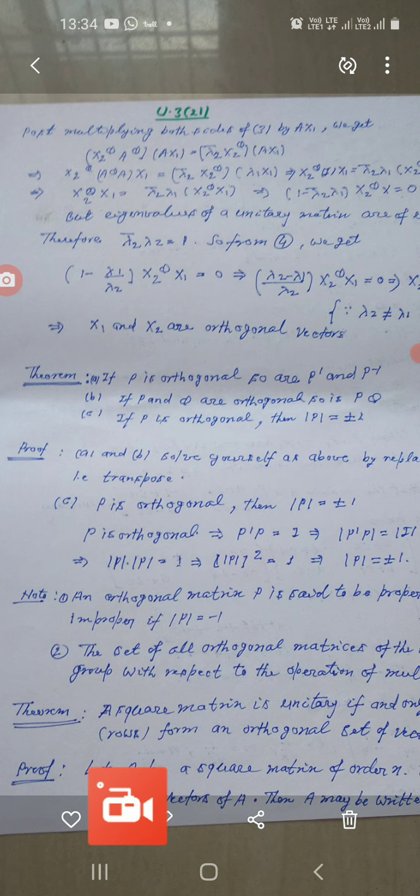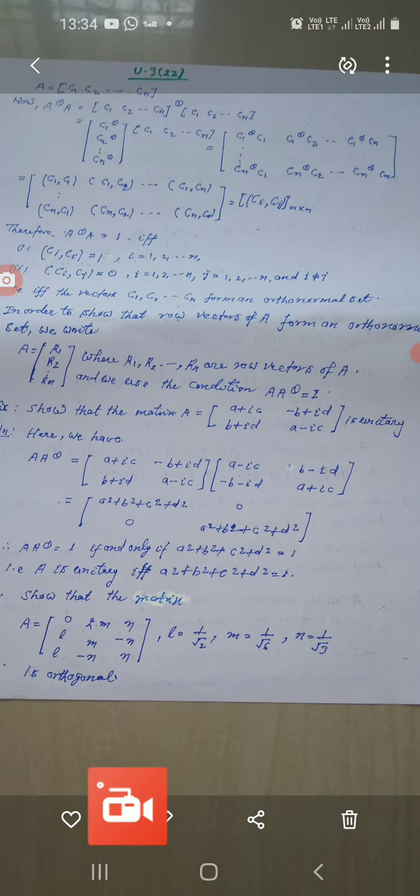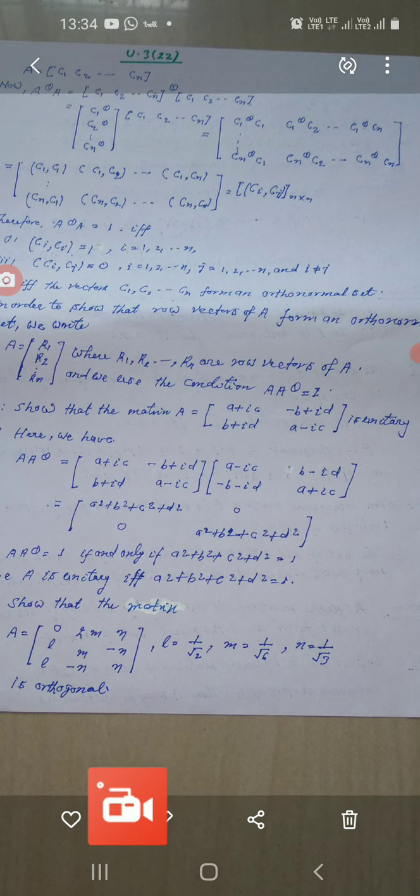and let C1, C2 up to Cn be the column vectors of the coefficient matrix A, then matrix A may be written as A is equal to row-wise C1, C2 up to Cn.